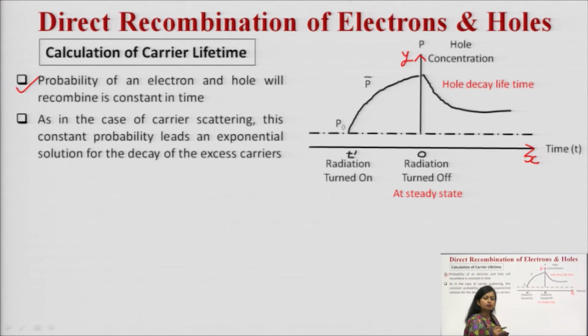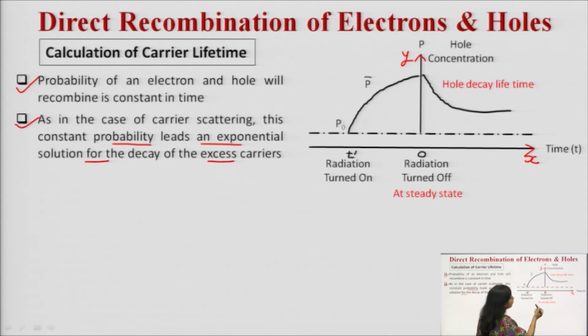You must note down this point. As in the case of carrier scattering, this constant probability leads to an exponential solution, which gives the decay of the excess carriers. There may be a decay of electrons, or a decay of the hole concentration.